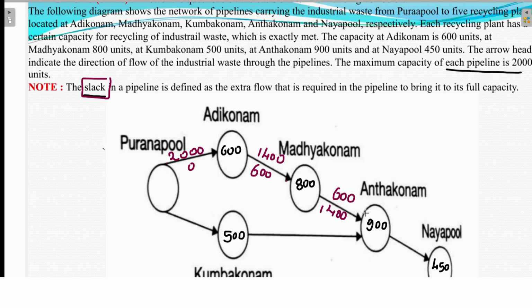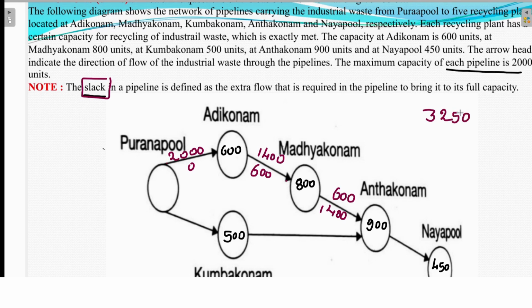This is the diagram, but I hope you understand this. Here also, this pipeline I can send 2000 liters. But if I take the total capacity of all the plants, 600 plus 800 is 1400, plus 1400 is 2300... 2800, 3250 is the total plant size.